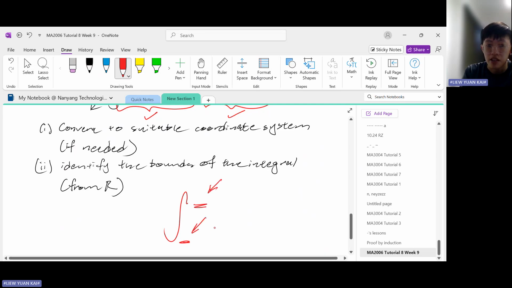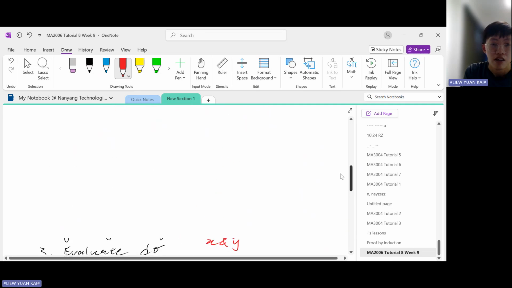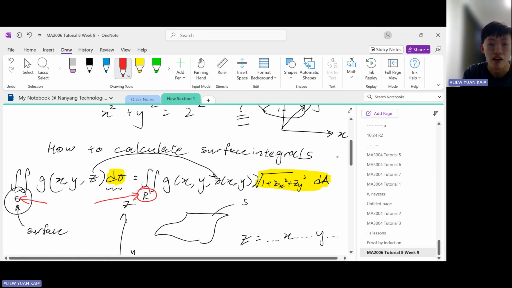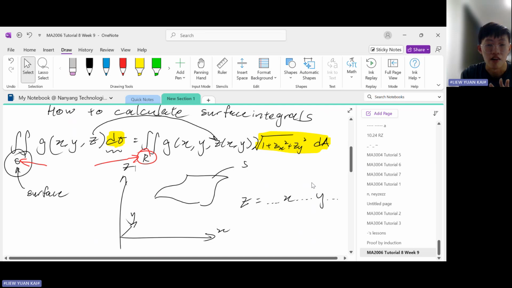So how do we identify them? We identify it from R, okay? So what is R? Okay, so notice in the formula here, we have this here which says S. Then down here it says R. So what is R? R is the region of S projected onto the XY plane. Okay, that sounds very sophisticated, right? But what does that simply mean?